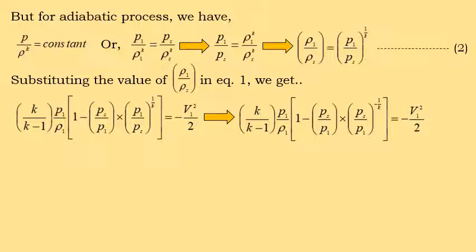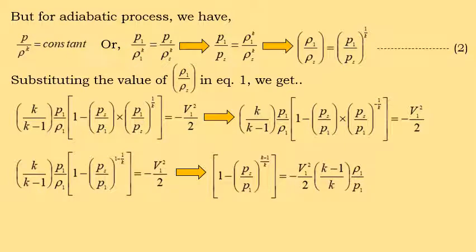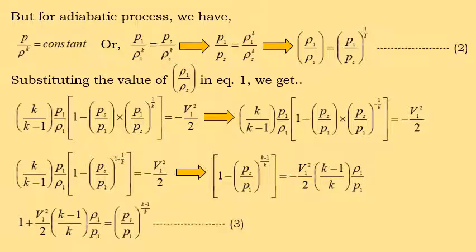After mathematical simplification, the final expression is 1 plus V1 square by 2 into k minus 1 by k into rho 1 by P1 is equal to Ps by P1 power k minus 1 by k. That is expression number 3.